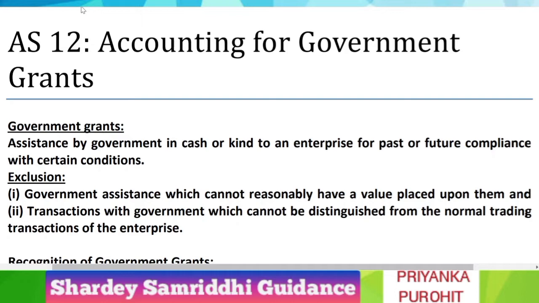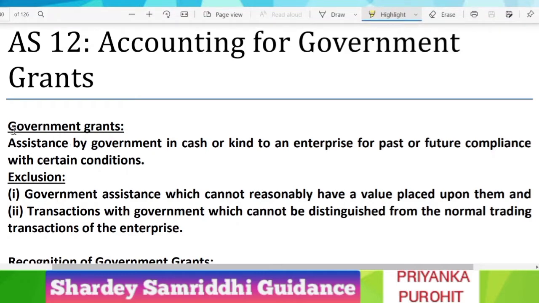So today we are going to start with a new accounting standard, Accounting Standard 12, Accounting for Government Grants. So let us start this. In this accounting standard, we have to learn majorly three things. First one is when to recognize government grant. Second one is how to recognize government grant. And third one is treatment when it is to be refunded. So let us look into it one by one.